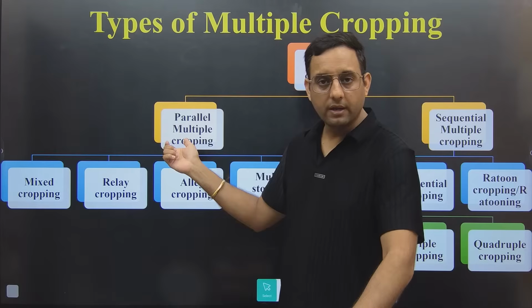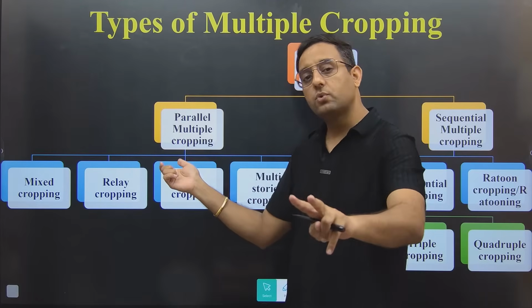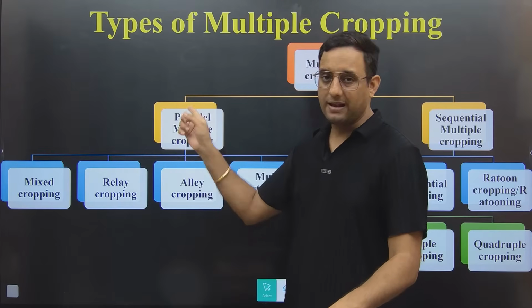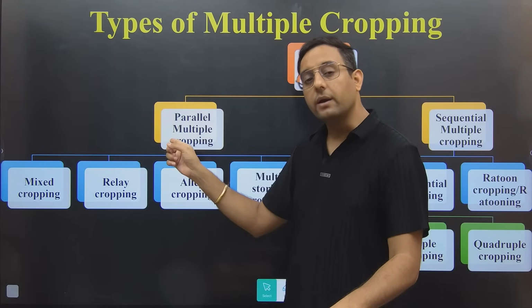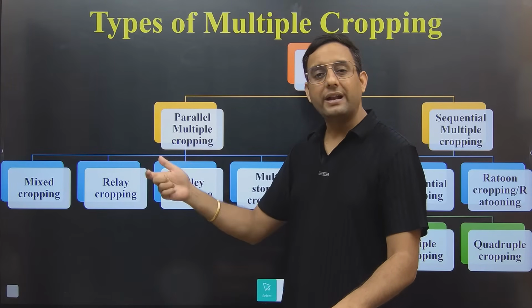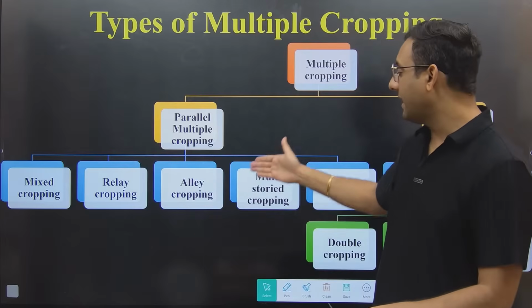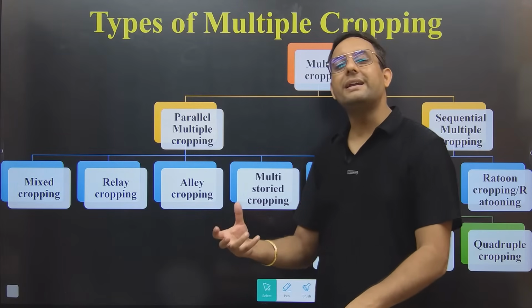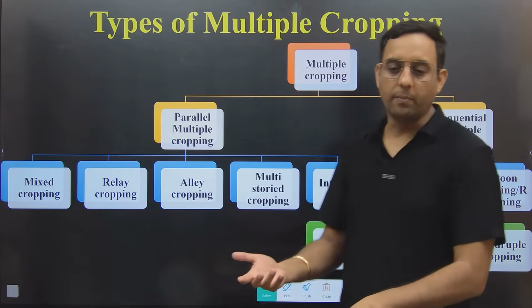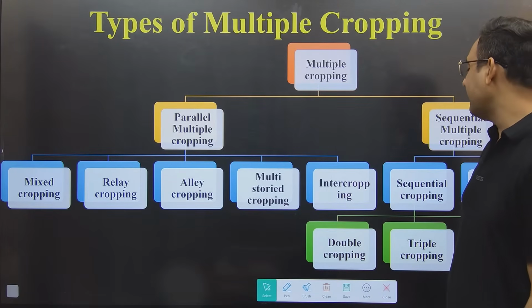if you are growing together, it will be parallel cropping. If you are growing 2 crops together, it is multiple cropping, parallel multiple cropping. And if you are growing 2 crops of different height or more than 2 crops of different height, it will be known as multi-tiered or multi-storied cropping. Right. And the next one is intercropping.